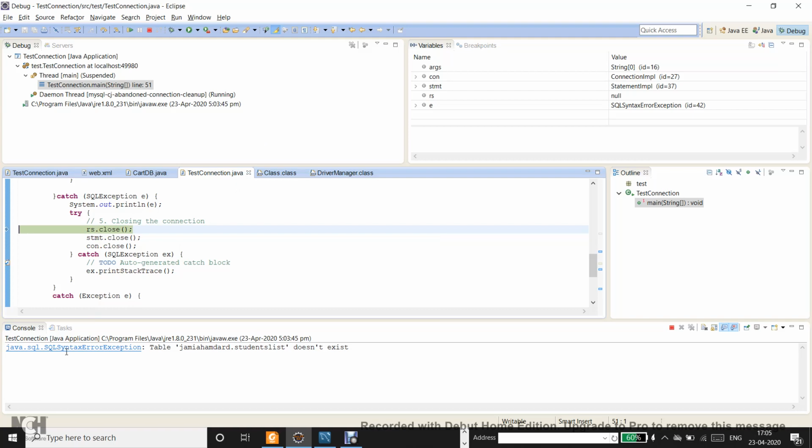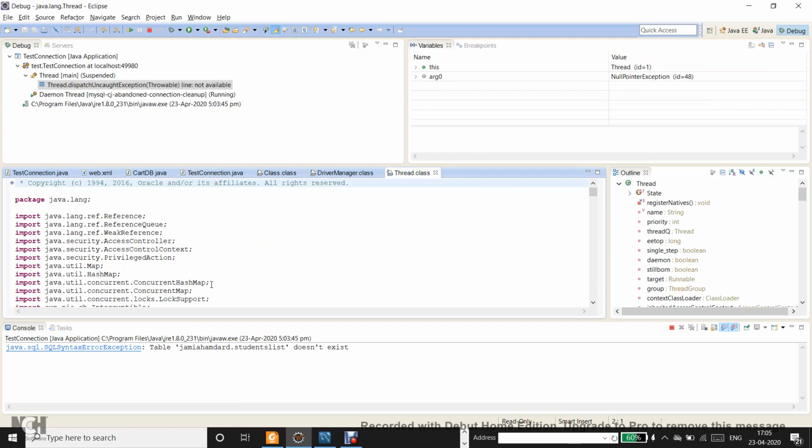The first exception was a SQL syntax error exception, that this table doesn't exist. Now if I say Fn plus F6, see, I get a null pointer exception. So those two connection objects which were created, I didn't get an opportunity to close them. The program just has quit. Okay, so that's the dangling pointer that is still over there.